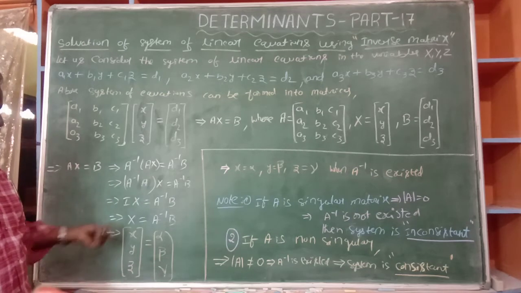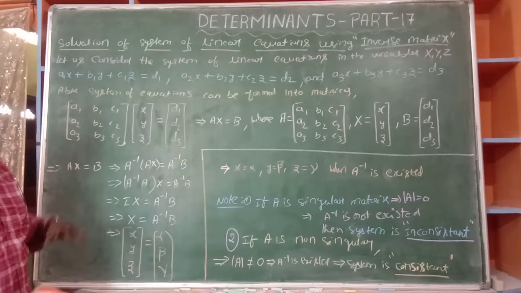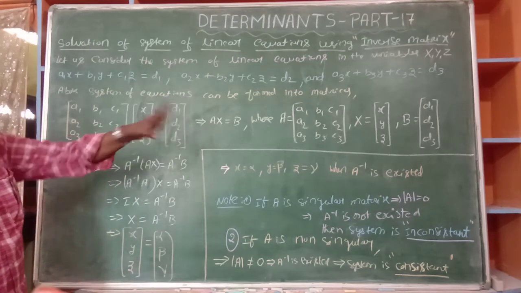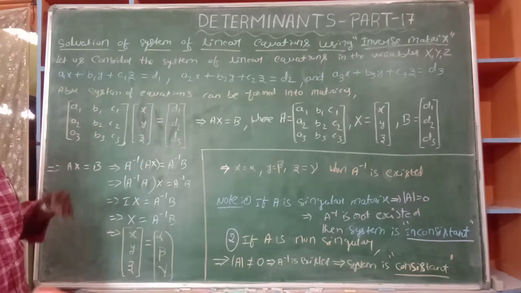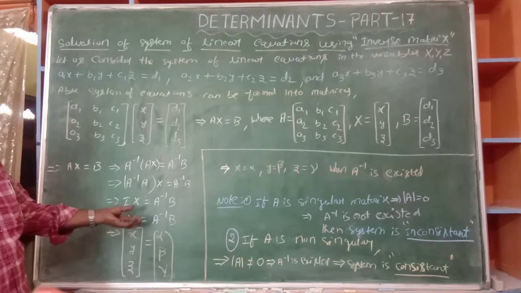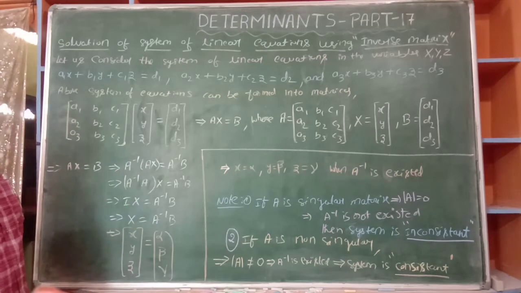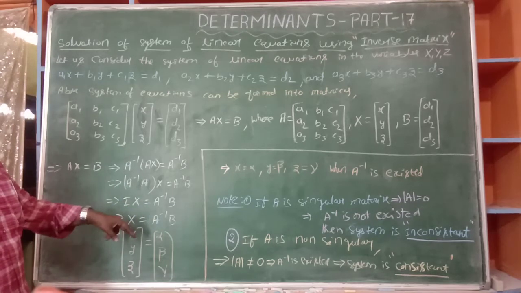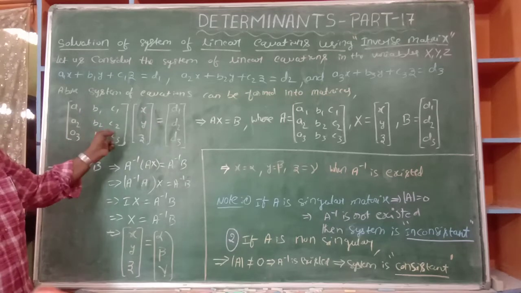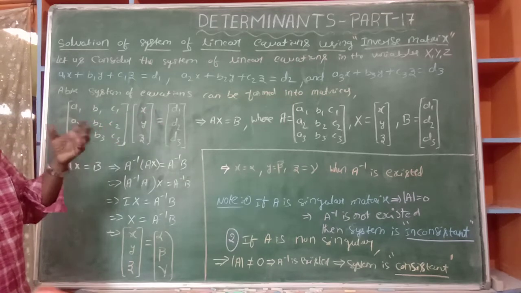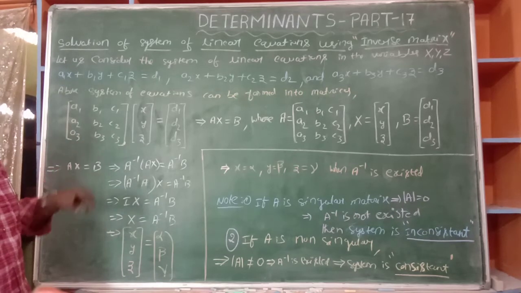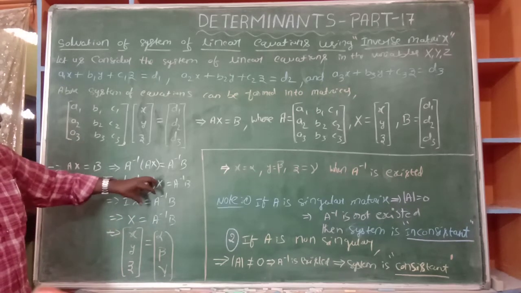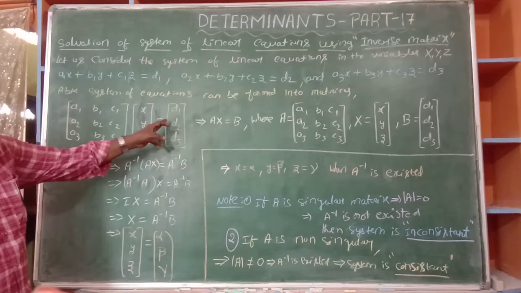Here X is x, y, z. A inverse, we know A. Previously in exercise 4.4 and 4.5, we found the A inverse. How do we solve? We find the A inverse by using det A and adjoint A. A inverse means 1 by det A into adjoint A. We know that method. After finding A inverse, B is also there.